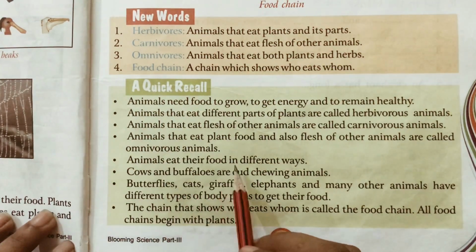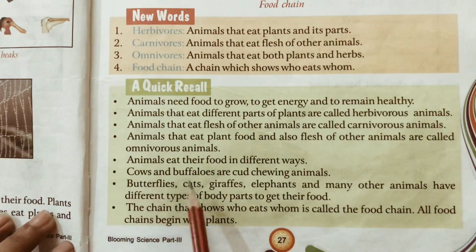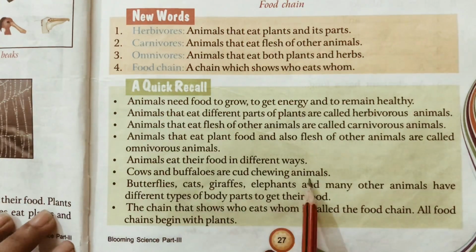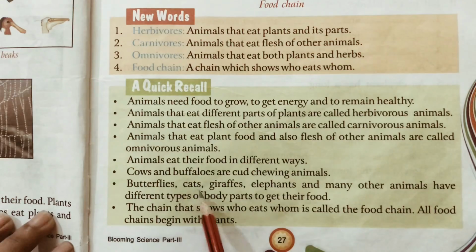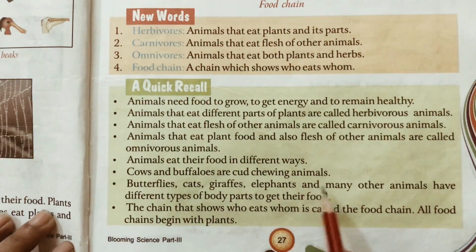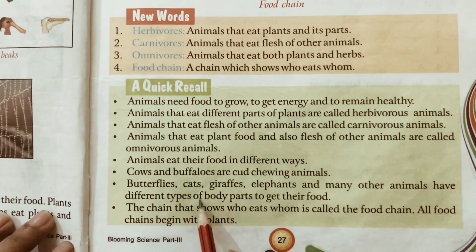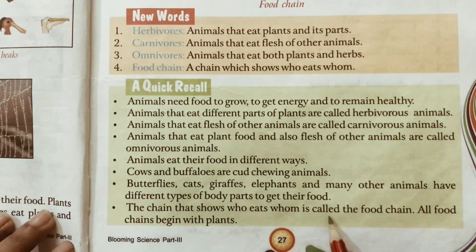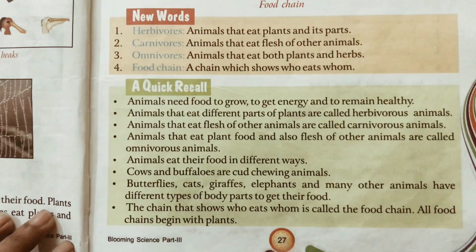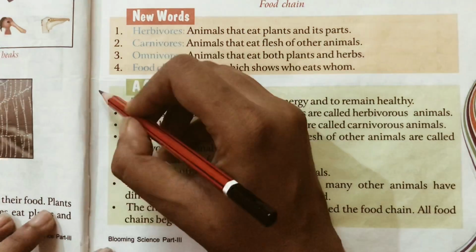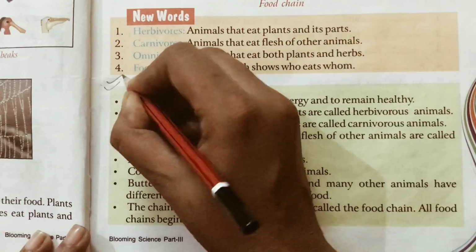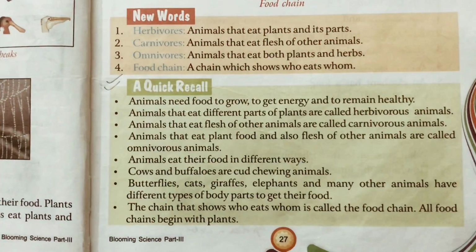Animals eat their food in different ways. Cows and buffaloes are cud-chewing animals. Butterflies, cats, giraffes, elephants and many other animals have different types of body parts to get their food. The chain that shows who eats whom is called the food chain, and all food chains begin with plants. This is a quick recall of the lesson, whatever you have studied.